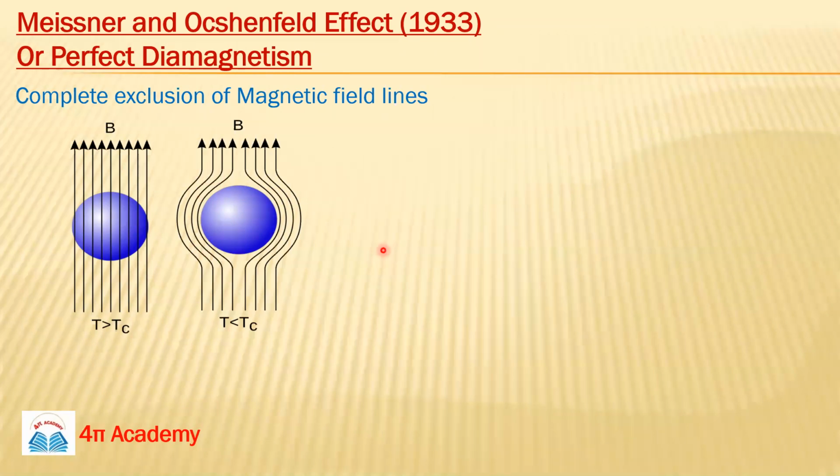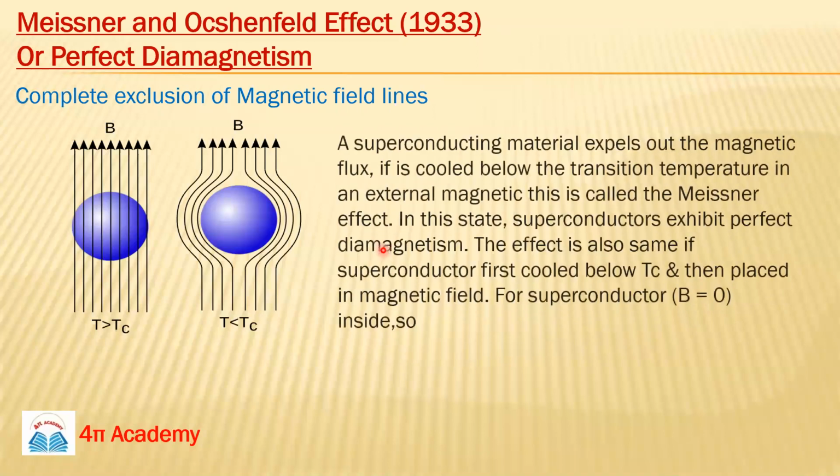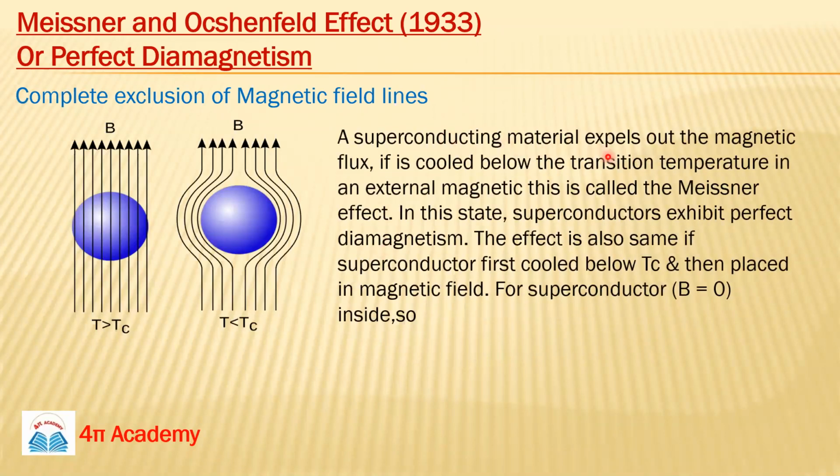So this interesting behavior is known as the Meissner effect. It means your superconducting material expels all the magnetic flux lines if it is cooled below the critical temperature or the transition temperature. This kind of behavior is known as perfect diamagnetism, because below Tc, your superconducting material behaves as a diamagnetic material.